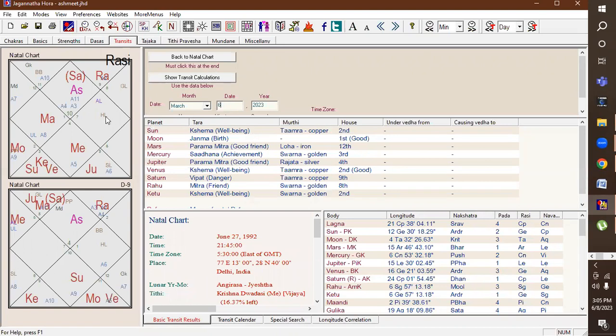Now, before going into this, you need to understand the basic concept in transit. If Jupiter is in the third house, it is aspecting the seventh house.